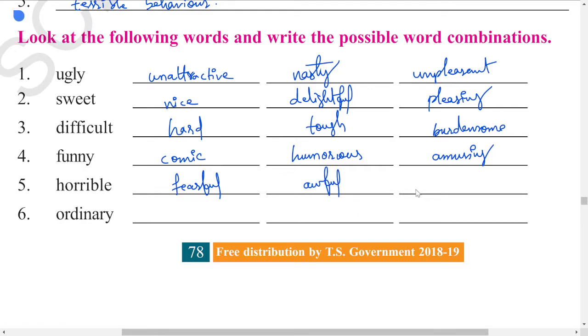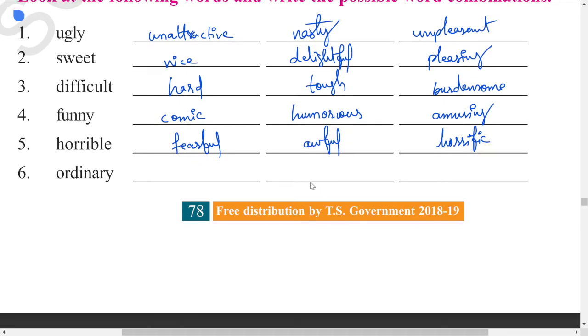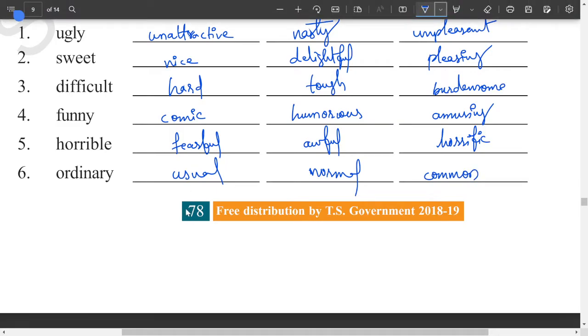You can go with the meaning of horrific or terrific. Okay. Next one, ordinary. Ordinary is usual or common, or you can go with the meaning of normal. You can also say common. Okay, so these are all the synonyms for the words.